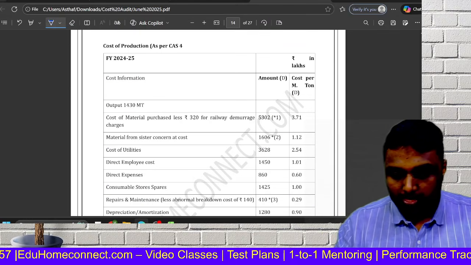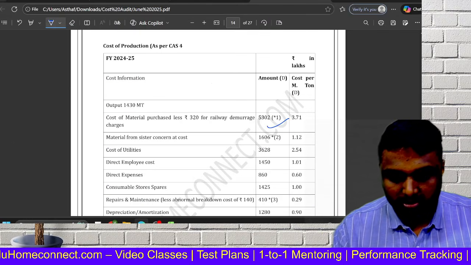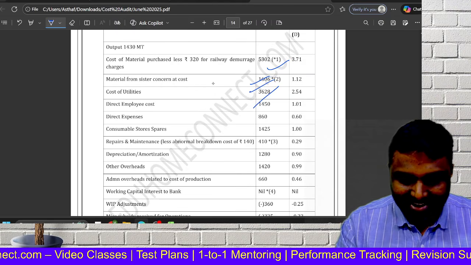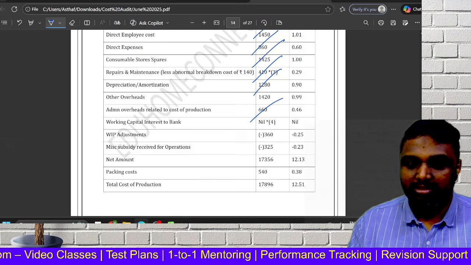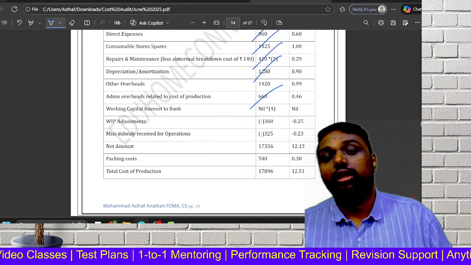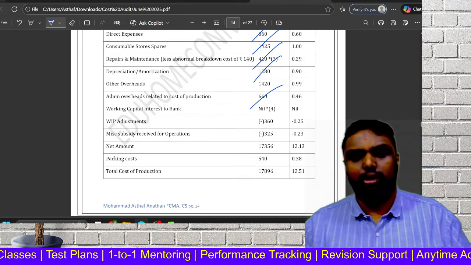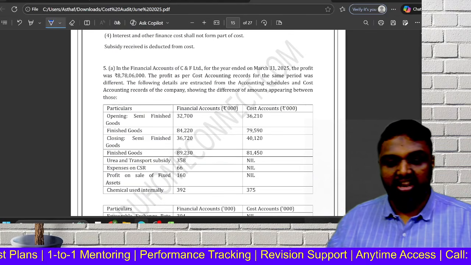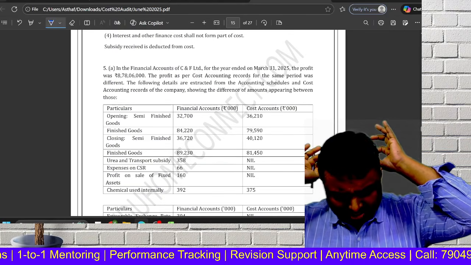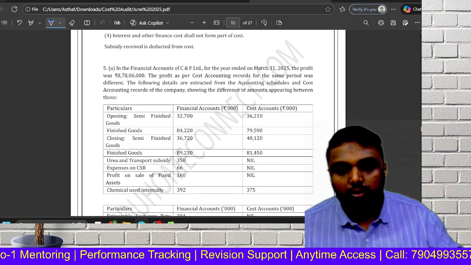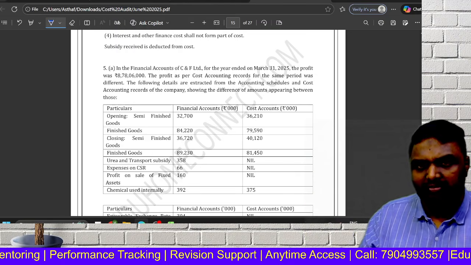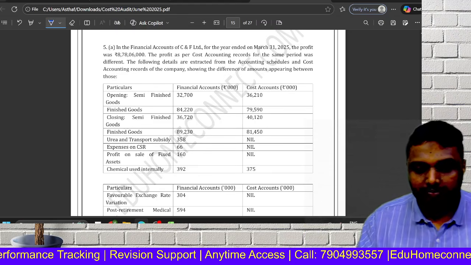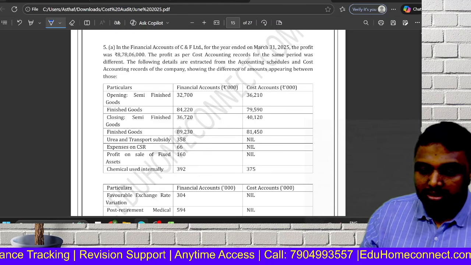See, we have taken that amount, 530, 320. Material from sister concern, we have to take it. Cost of utility, direct expense, everything. See, this is how we have to do. So you don't have to worry about anything. The same thing you simply paste and put. So two questions you got. See, this is very, very interesting. One profit recognition question will come always. So I am going to practice 4A, 4B, 5A for you, how to crack the problem area very well. Yes or no? So here, how to do? See, this is the profit.